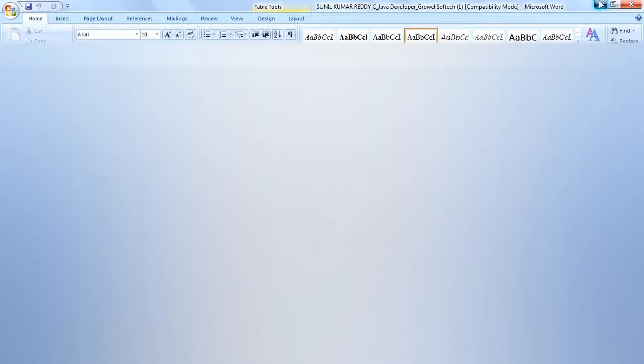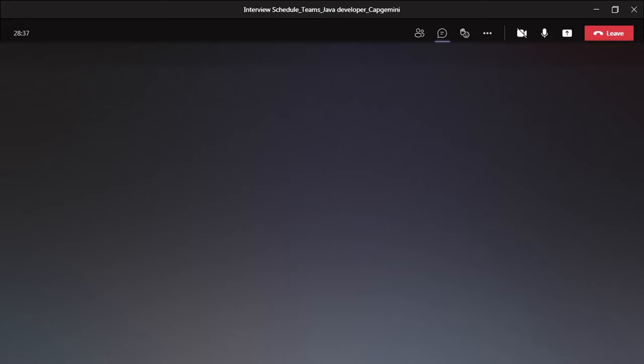Okay. So can you please tell me the difference between the @PathVariable and @RequestParam annotations?